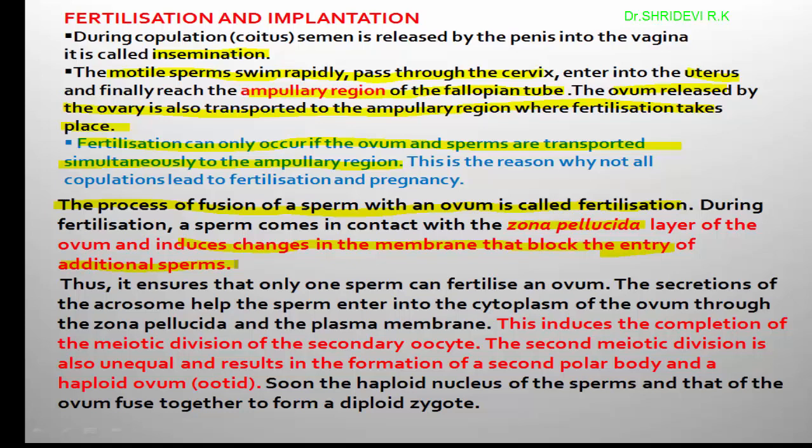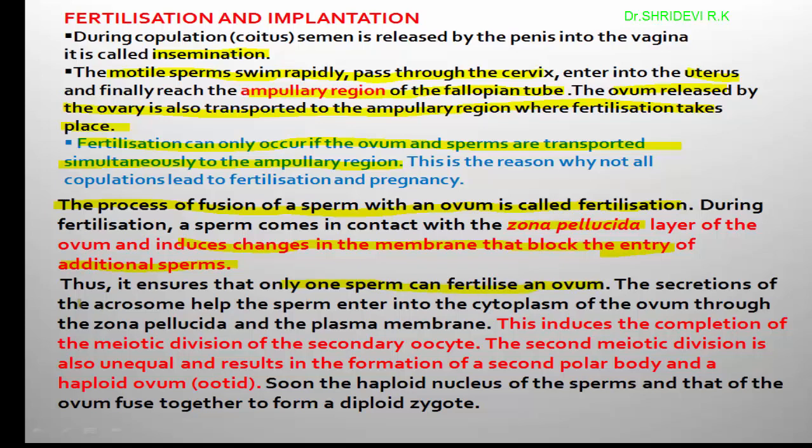Once one sperm enters into the egg, the zona pellucida blocks the entry of additional sperms. So only one sperm is allowed to enter into the egg to execute fertilization. This is called monospermy. Entry of a single sperm into the egg is called monospermy, and polyspermy is prevented by changes in the membrane structure of the zona pellucida. This ensures that only one sperm can fertilize the ovum.